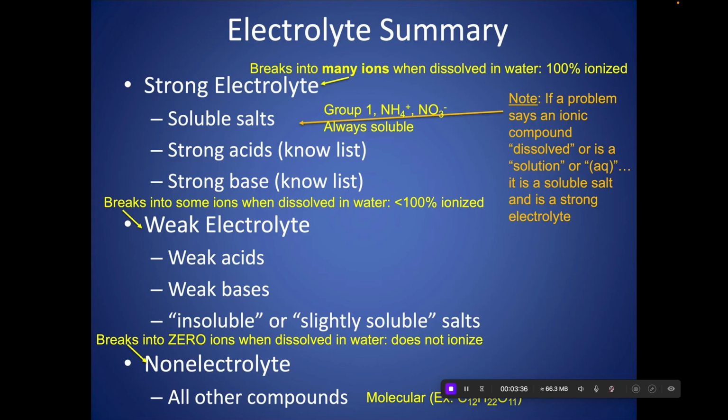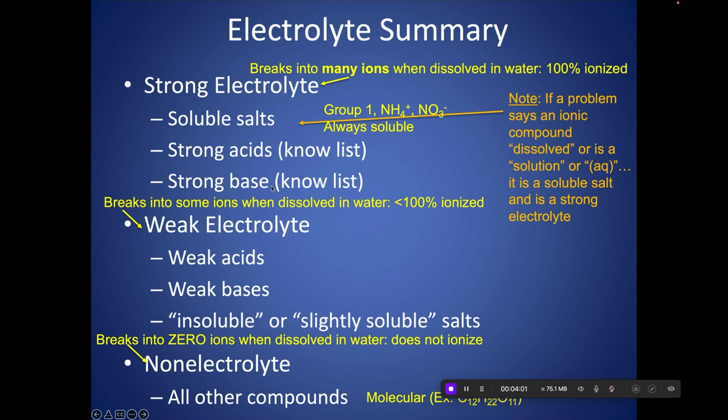So even though very little dissolves, some of it is still ionizing, because when it dissolves, it breaks into ions. That's what ionic compounds do. So if you have a little bit of ions, it can still conduct electricity, and thus it is a weak electrolyte. So ionic is never under the non-electrolyte category. If it's ionic and soluble, strong electrolyte. Ionic and insoluble, weak electrolyte.